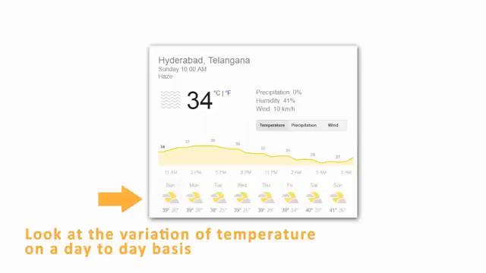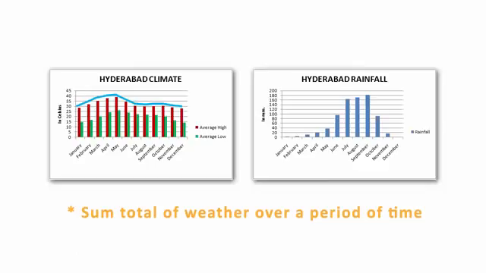For example, how's the weather this morning? What is the weather in the evening? Did it rain last night? Or is it going to be warm tomorrow? These examples are in the context of knowing the weather. Now, climate is the sum total of weather.